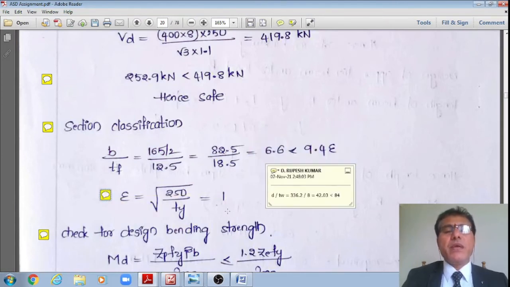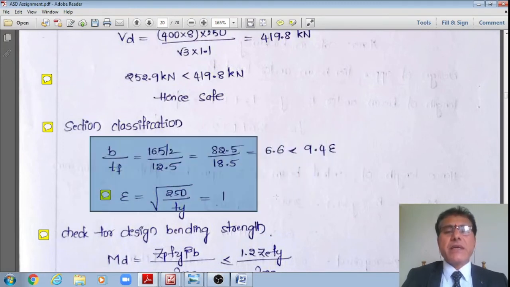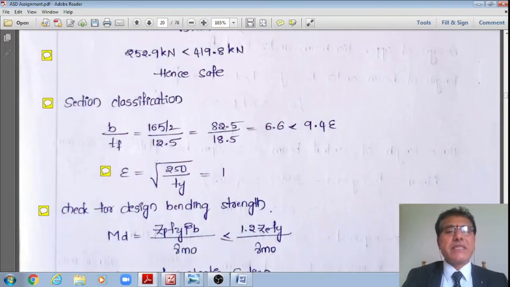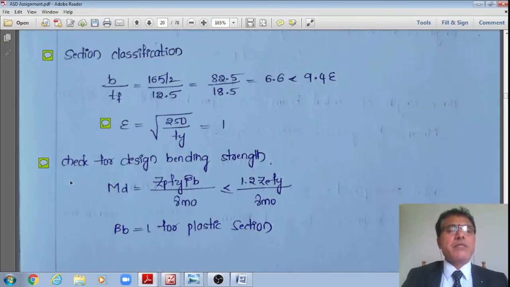And this stress ratio, square root of 250 divided by fy by 250, is also 1. Then d by tw, d is h1, which is 336.2 divided by the thickness of the web, 6, is 42.03, which is much less than 84. Therefore, now I can say that the flange has plastified as well as the web has plastified. Therefore, the section classification indicates the entire section is a plastic section. Therefore, beta b is equal to 1.